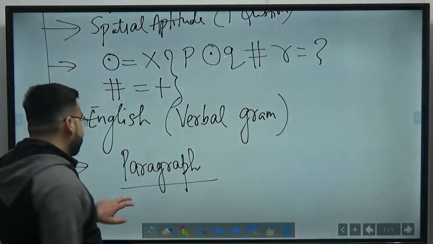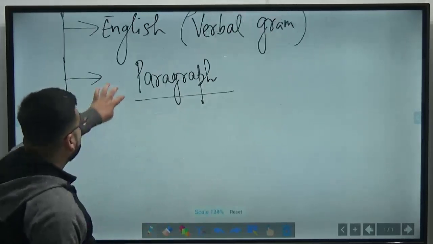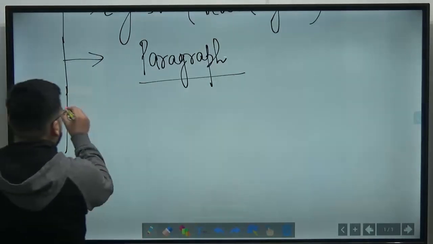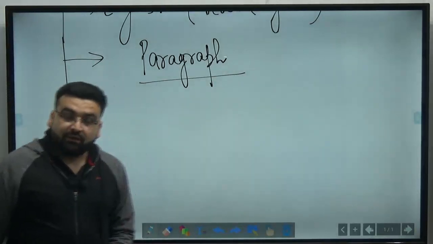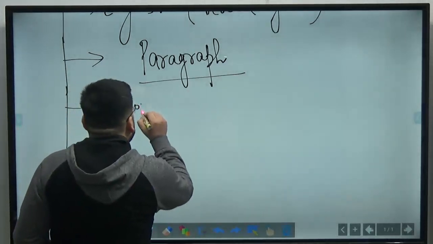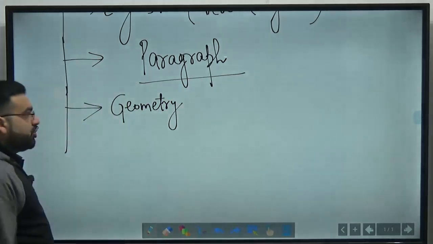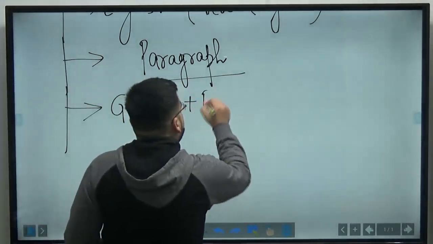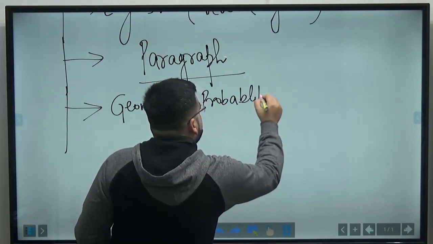There is one more sequence. One more sequence is that geometry questions have been asked. Geometry plus probability.